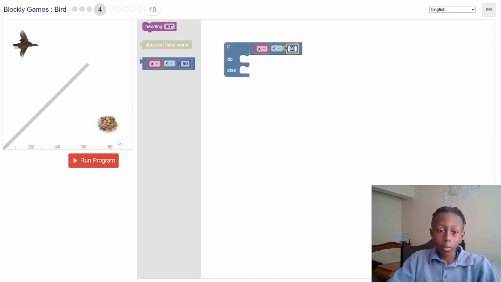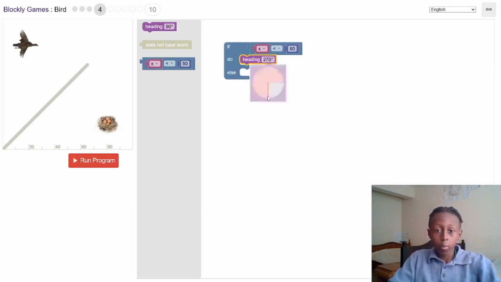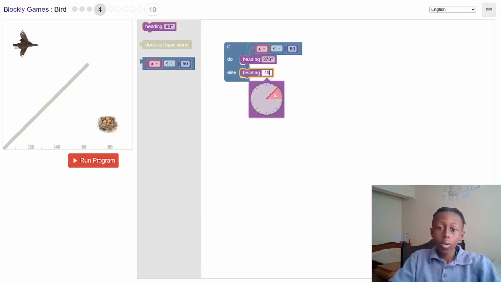Let's do 80, so that when it reaches the X, which is 80 where the nest is, it will go 270 degrees. This 270 degrees will make the bird go down.